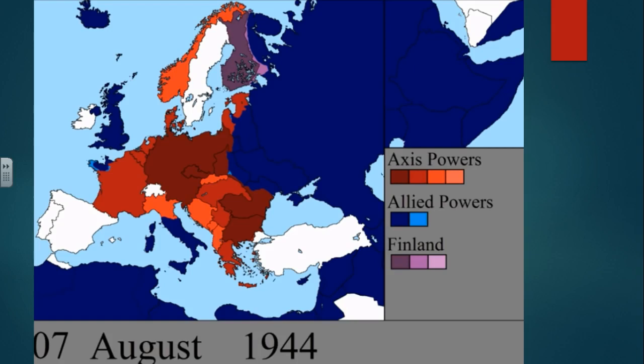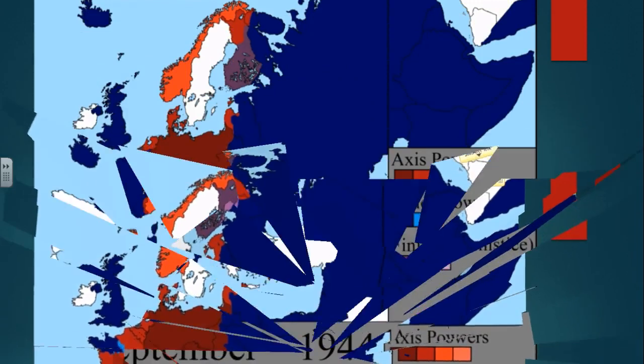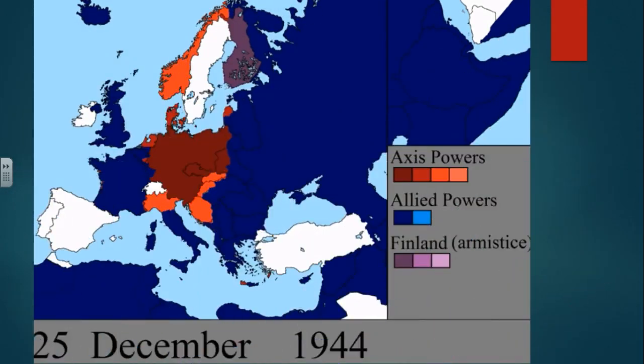Rome has now fallen, and the Americans are moving their way up the boot of Italy. Consistently keep going. Again, August 25th, 1944, we see movements of American troops, the Soviet troops, the British and Canadian troops, shrinking Hitler's empire, so to say. Again, at this time period, around the Battle of the Bulge, we have the entirety of France now being in the control of the Allied powers once again. We've got Bulgaria and Romania, not Hungary, excuse me, being in control by the Soviet powers, moving forward, taking away what Hitler has.